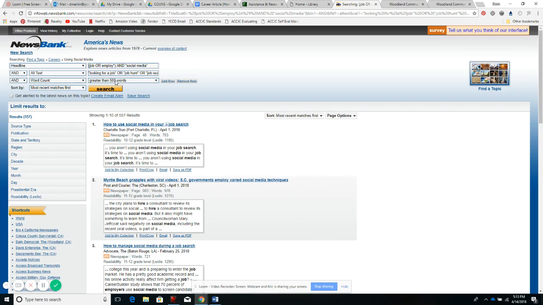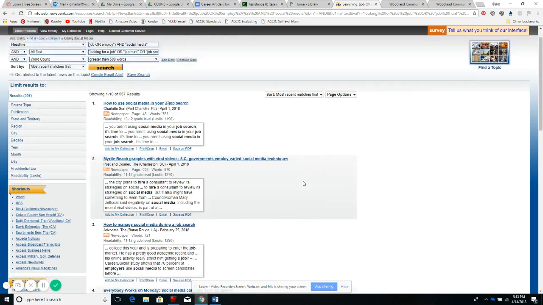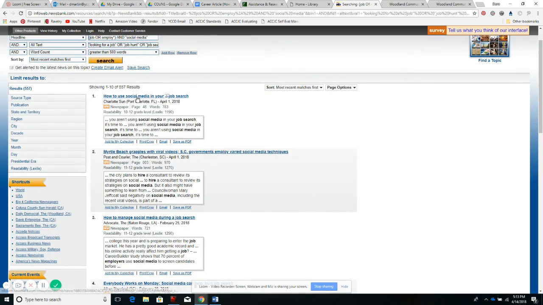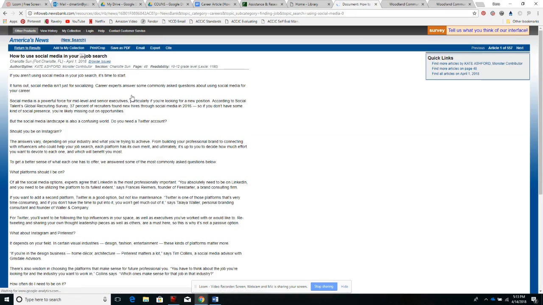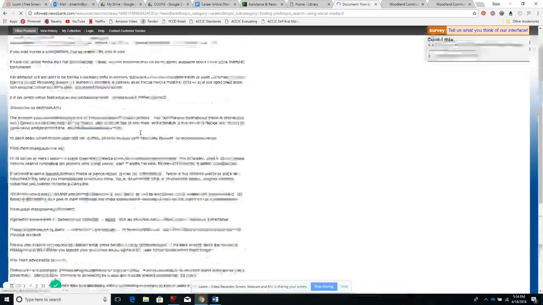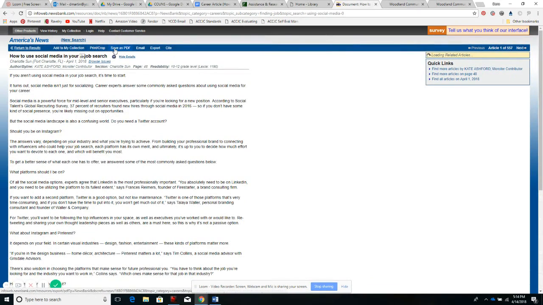And all these articles are greater than 500 words, so they should be the length that you need to get your work done. So if you see something and it looks good, we can click on it, and that will open up the full article for us in a window. And you can print this out easily. You can save it as a PDF.